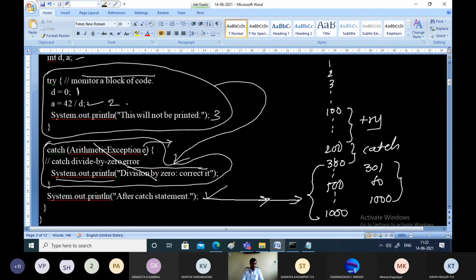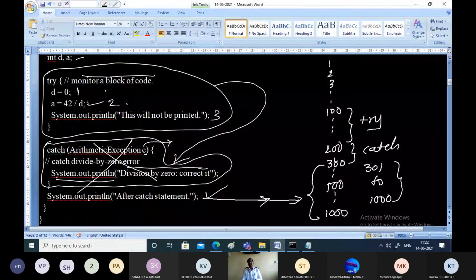If this particular handler was not there, we have seen what problem will happen in the previous example. The program execution will stop, but we have avoided that by using the catch block. So what is the meaning of the catch block? For every try block, there will be a corresponding catch block. And what will a try block contain? The try block will contain the code which you want to monitor for errors. If there are any errors in this try block, they will be handled by the corresponding catch block.